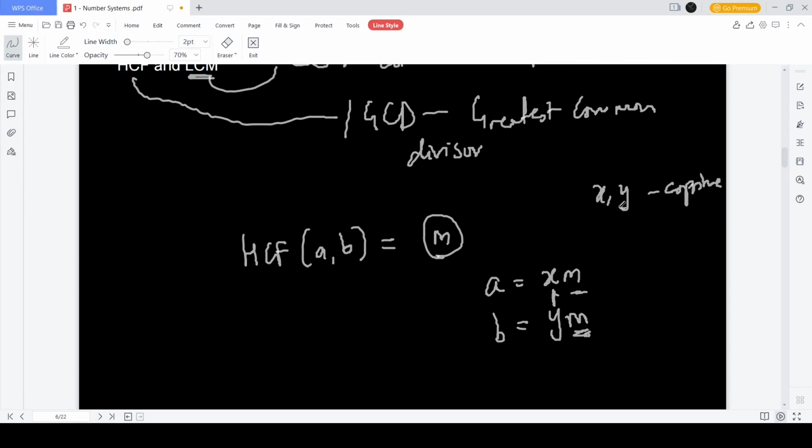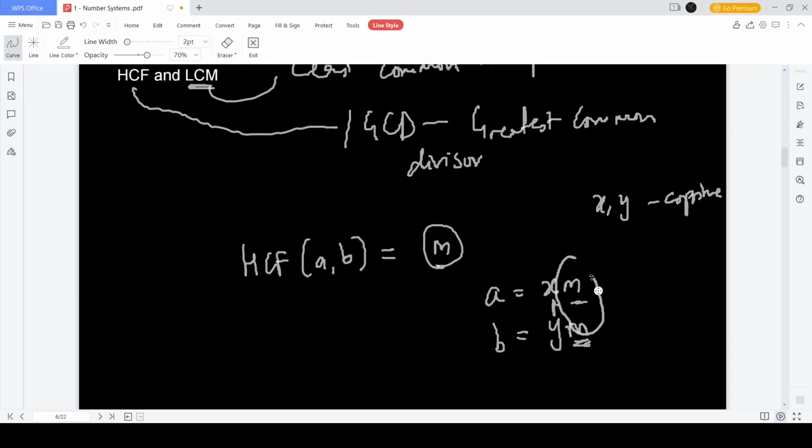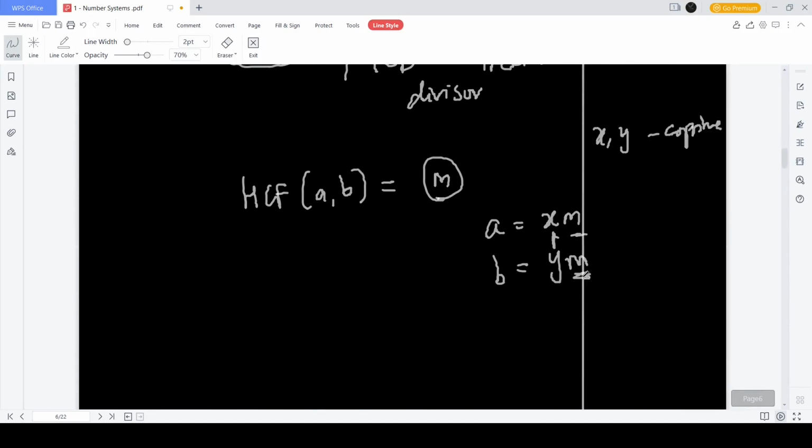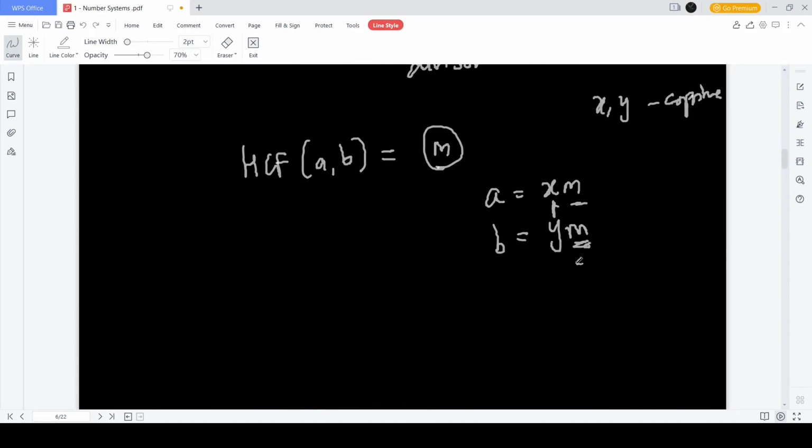Co-prime means they are prime with respect to each other. They need not be prime in real, but they are prime with respect to each other. So x and y are co-prime. M is the highest factor you can take common from here. Hence we take it common, and that's what is the highest common factor. Okay, pretty self-explanatory. Now we go with the next one, LCM.